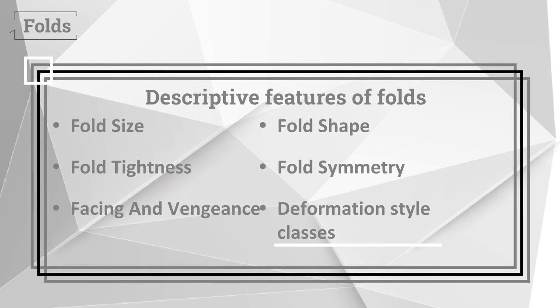Deformation style classes. Folds that maintain uniform layer thickness are classed as concentric folds. Those that don't are called similar folds. Similar folds tend to display thinning of limbs and thickening of the hinge zone. Concentric folds are caused by warping from active buckling of the layers, whereas similar folds usually form by some form of shear flow where the layers are not mechanically active.